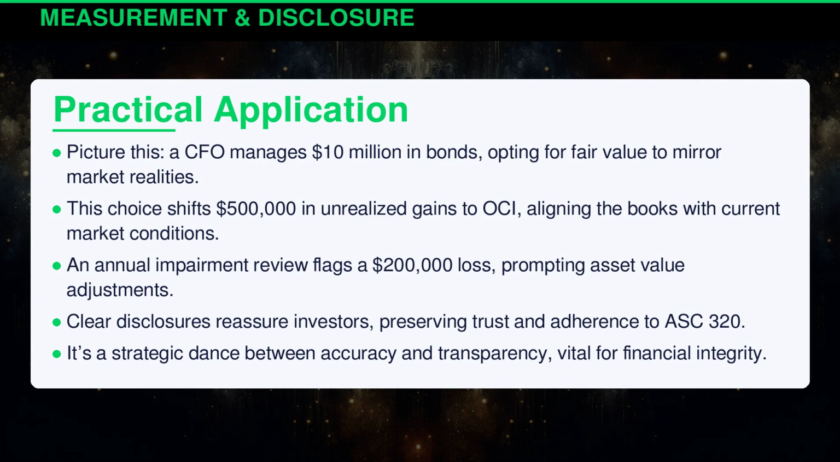Picture this. A CFO manages $10 million in bonds, opting for fair value to mirror market realities. This choice shifts $500,000 in unrealized gains to OCI, aligning the books with current market conditions. An annual impairment review flags a $200,000 loss, prompting asset value adjustments. Clear disclosures reassure investors, preserving trust and adherence to ASC 320. It's a strategic dance between accuracy and transparency, vital for financial integrity.